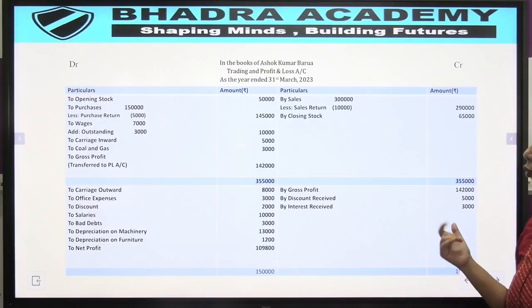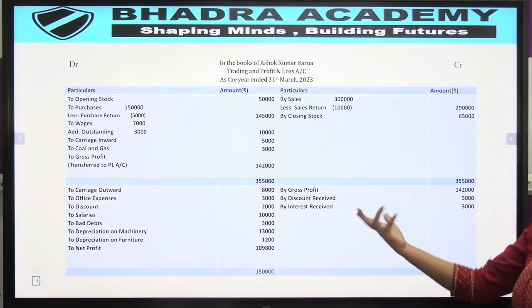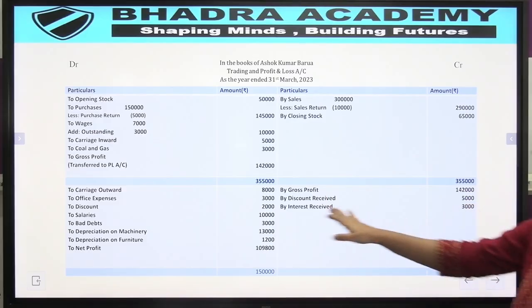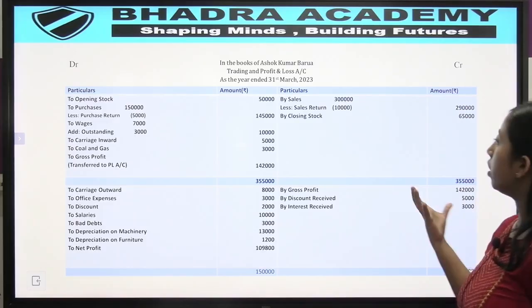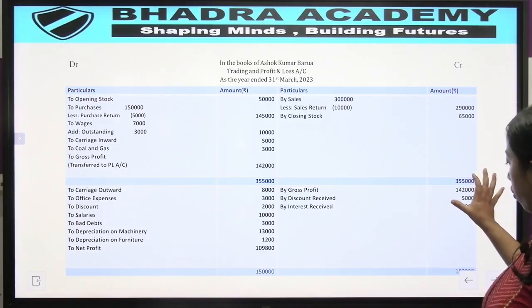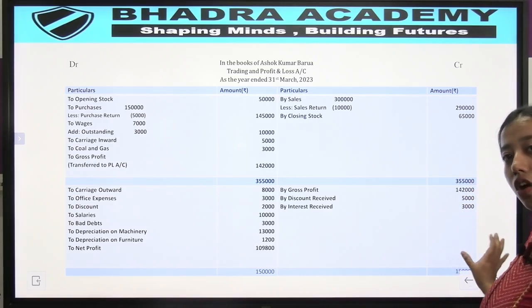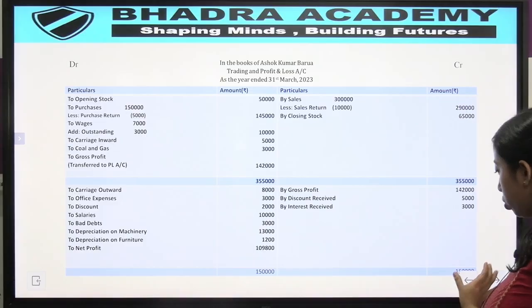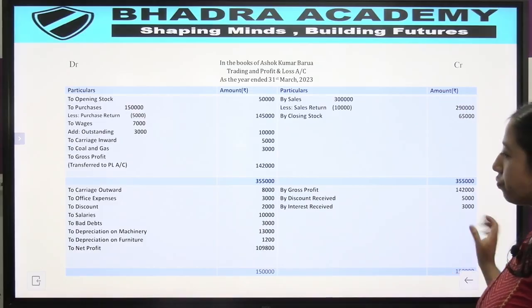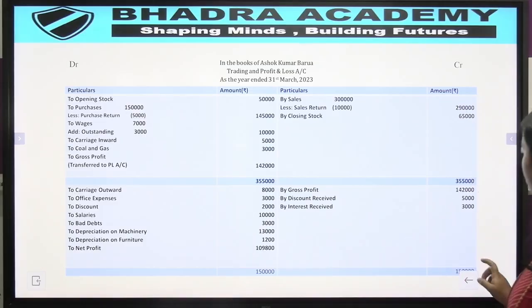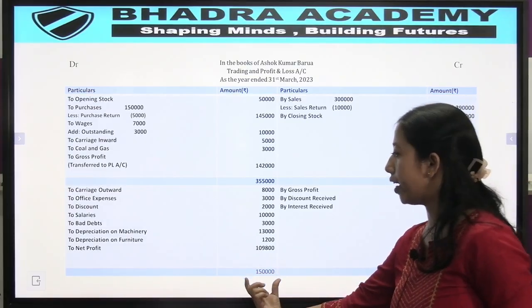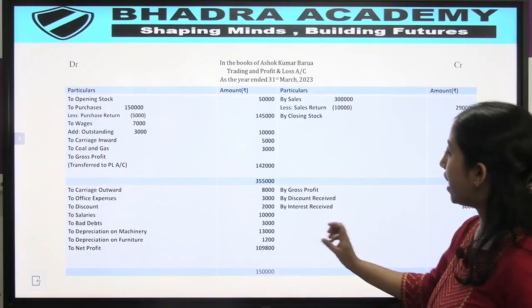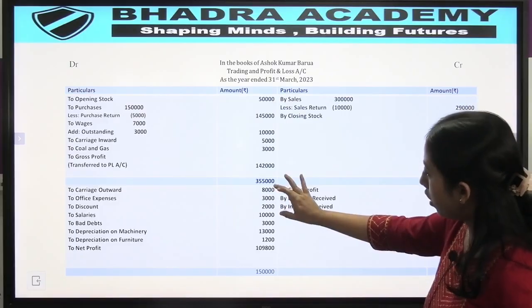Then we have incomes on this side. We have discount received 5,000 and interest received 3,000. Again, very often the total of this side will be bigger. So what do we have here? 1,50,000 rupees. We put that total on this side as well, and then we deduct from this total all these expenses.